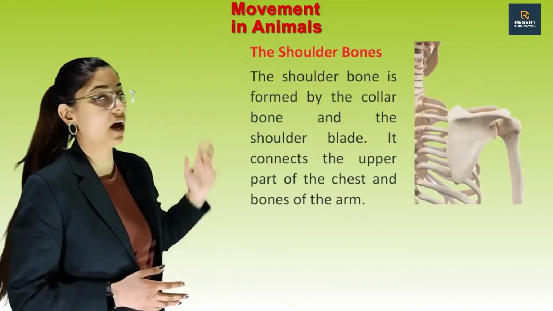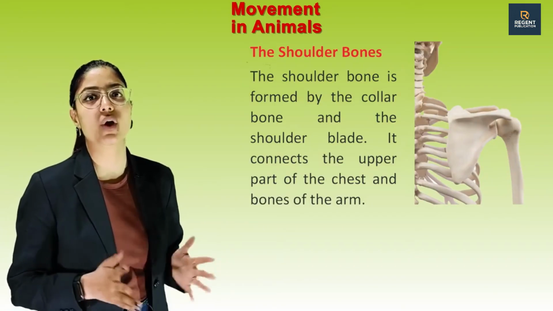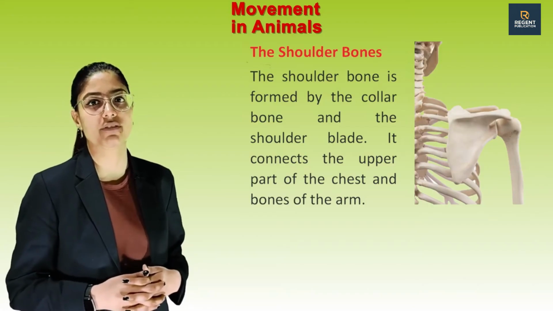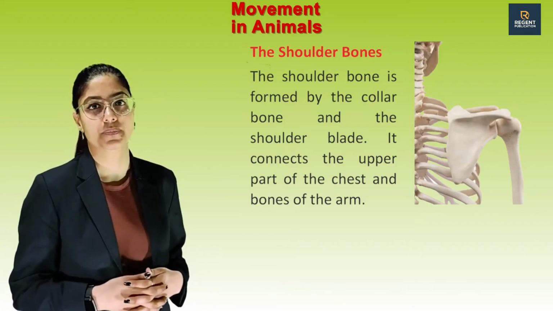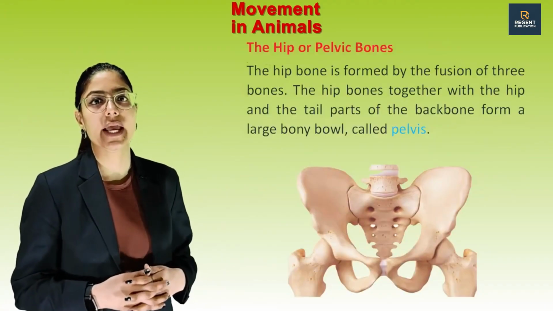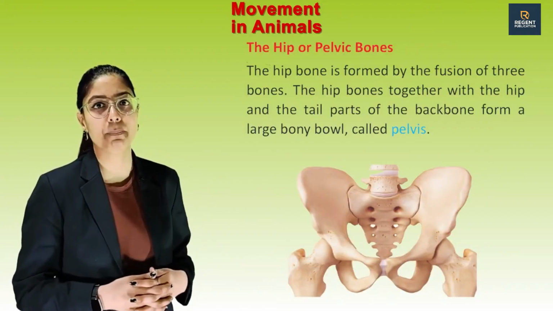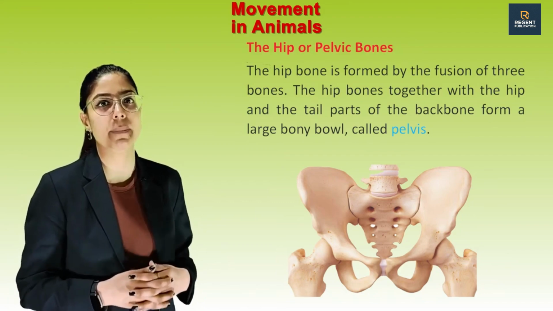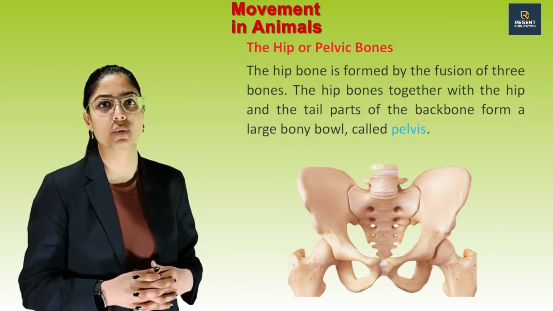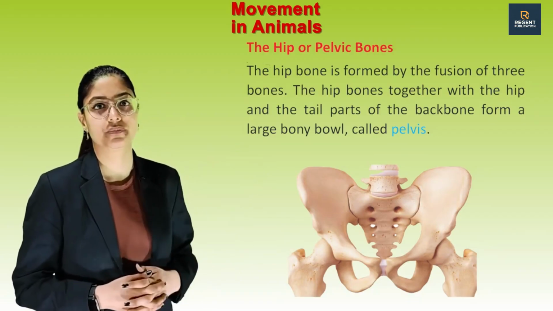Next one is the shoulder bones. The shoulder bone is formed by the collarbone and the shoulder blade. It connects the upper part of the chest and bones of the arm. The hip or pelvic bones. The hip bone is formed by the fusion of 3 bones. The hip bones together with the tail part of the backbone form a large bony bowl called pelvis. See this picture.